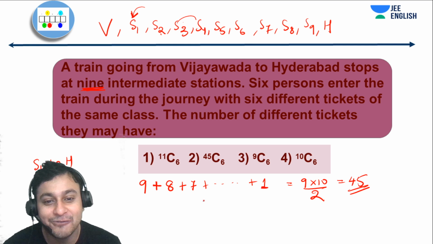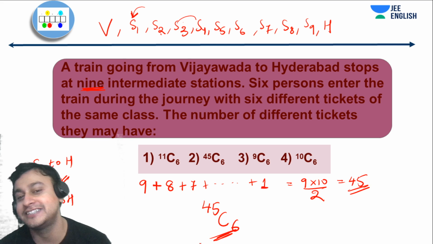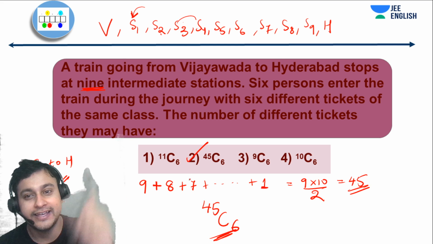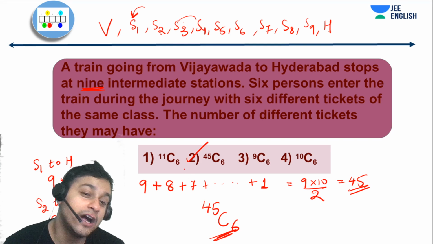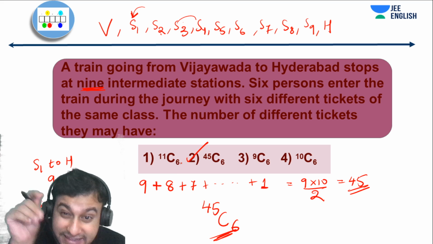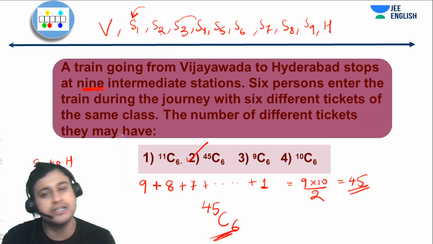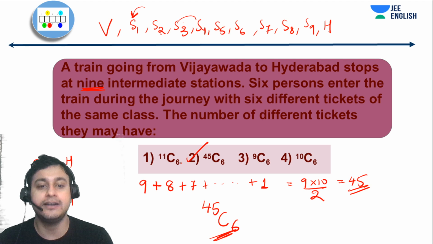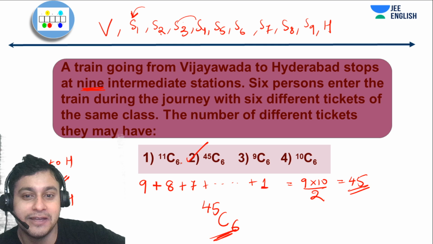So the answer is 45C6. Very interesting question and very logical. You get the answer within 10 seconds if you've analyzed it quickly. So that's how you boost your rank, guys. These kinds of chapters will boost your rank, and these kinds of concepts, which are simple, basic, standard, where you use your logic, will give you a very good rank in JEE Mains and Advanced.